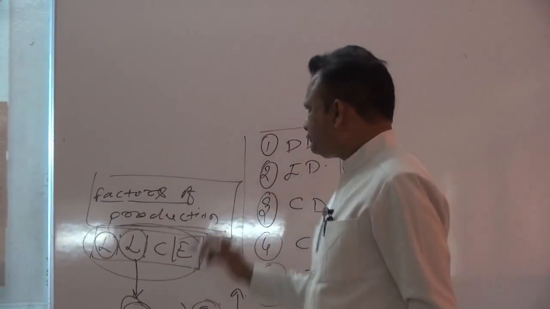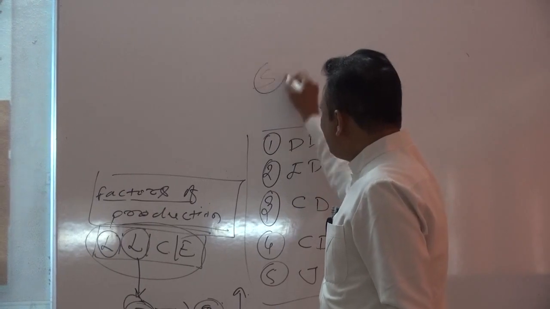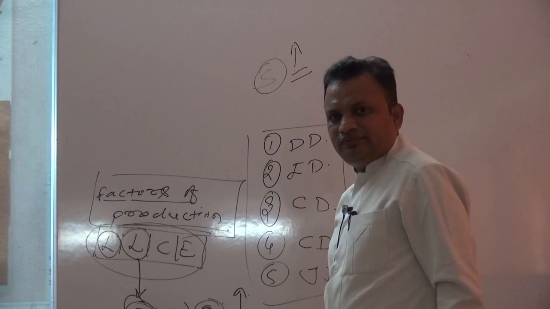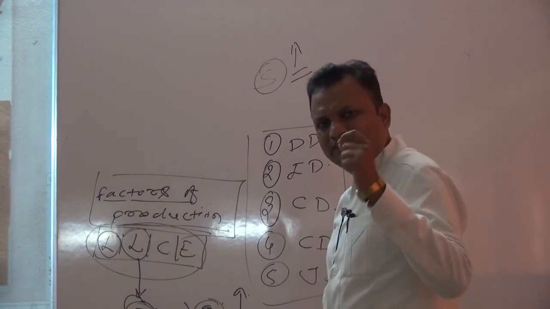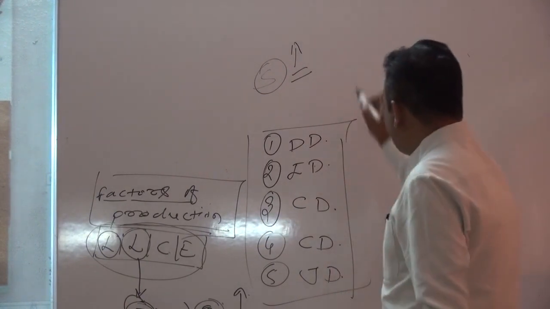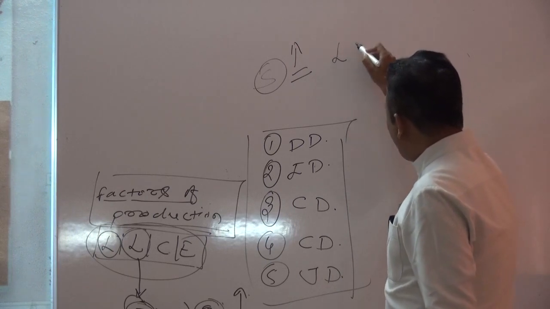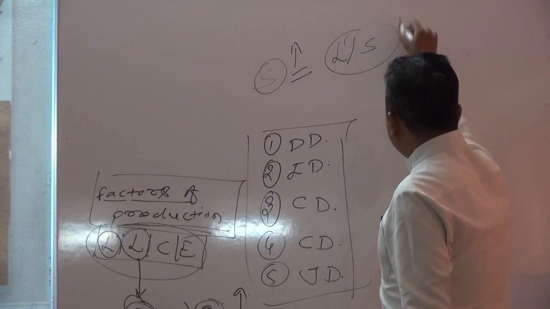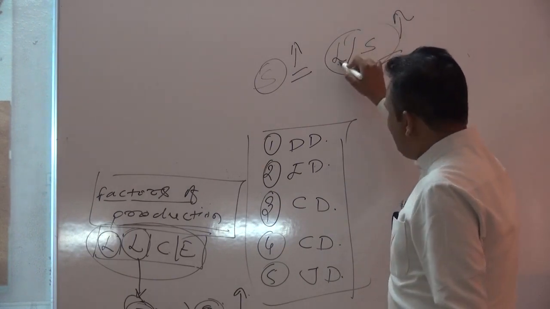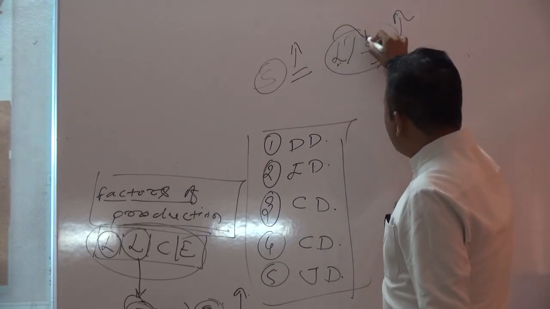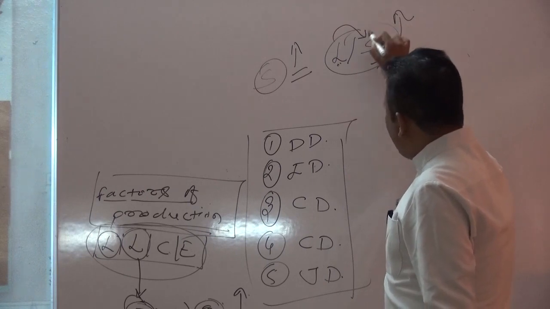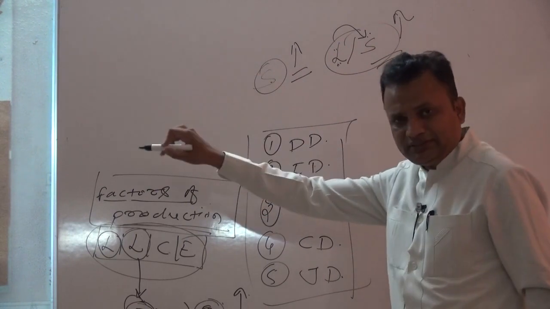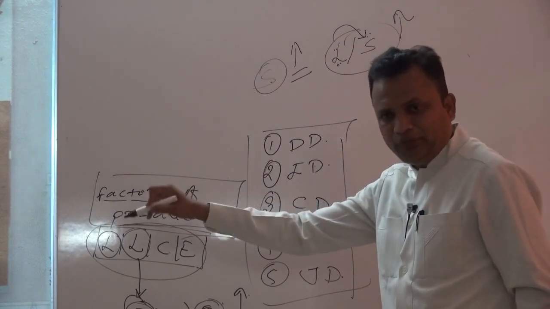For example, if sugar's demand rises, automatically demand for land for the production of sugarcane rises. It means land, which is essential to produce sugarcane, has rising demand when sugar has better demand in the market. This is a very important thing.